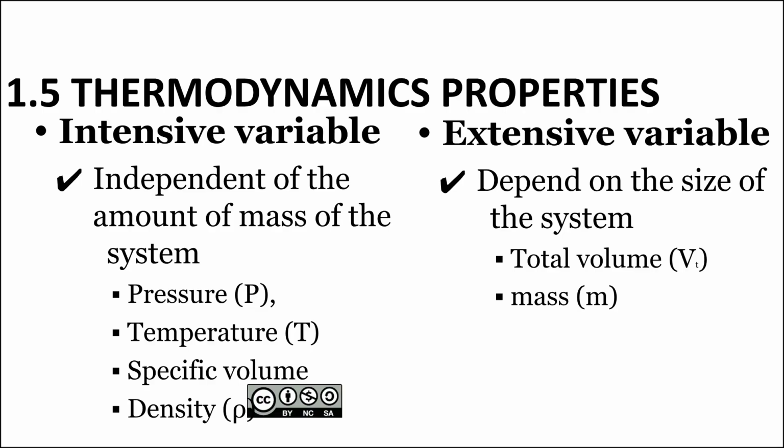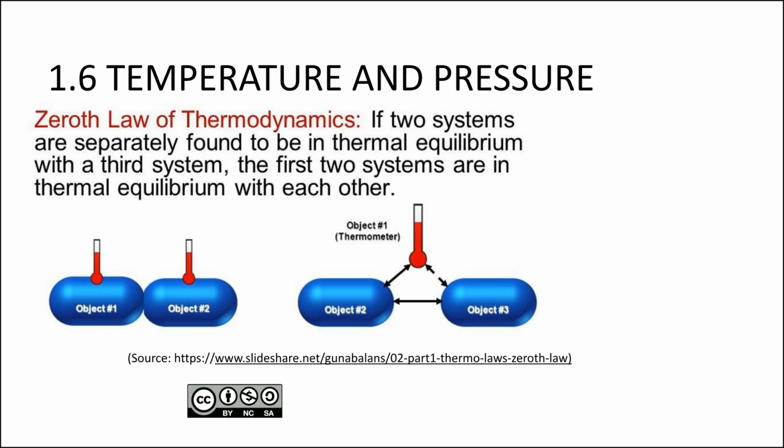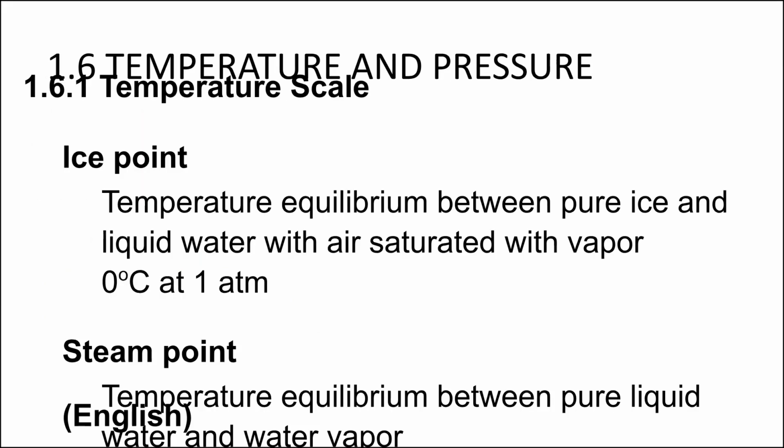Extensive variables, like total volume and mass, depend on the system's size. Intensive variables, such as pressure and temperature, are independent of the system's mass. The zeroth law of thermodynamics is related to temperature and states that if two systems are in thermal equilibrium with a third system, they are also in thermal equilibrium with each other. The temperature scale is defined by the ice point at 0 degrees Celsius and the steam point at 100 degrees Celsius, both at 1 atmosphere of pressure.